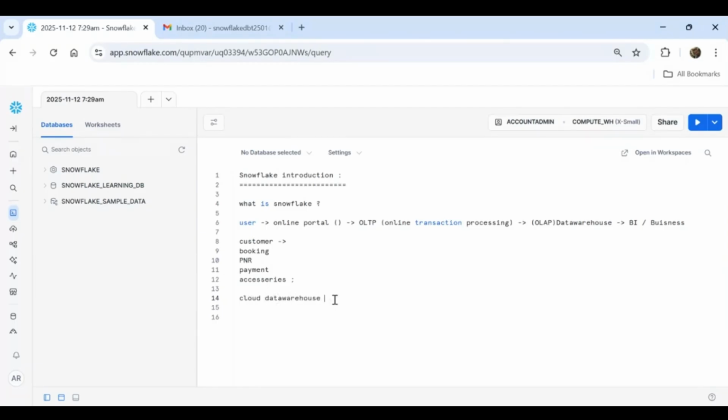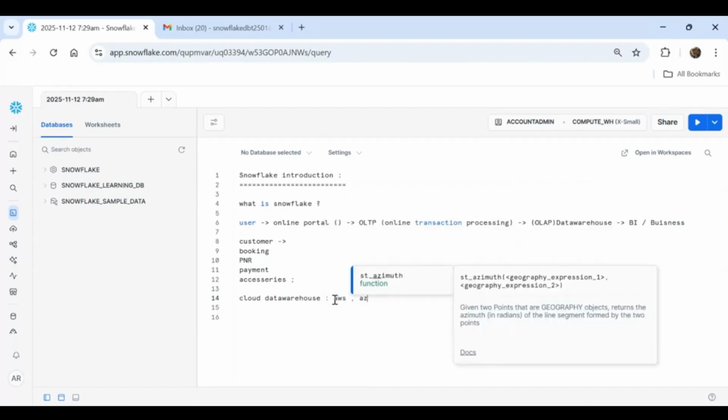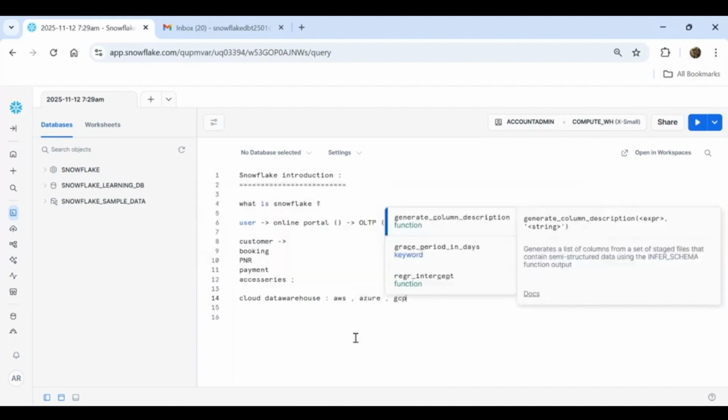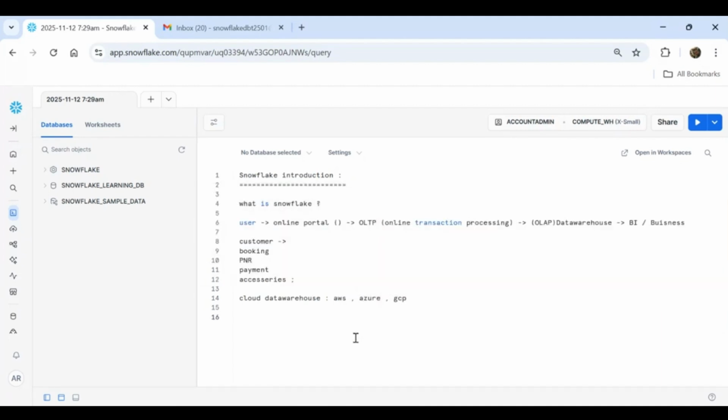Because whenever we open a Snowflake account, that account can be deployed on any one of these clouds: AWS, Azure, or GCP. You can choose any one of these three, and they are the cloud service providers.